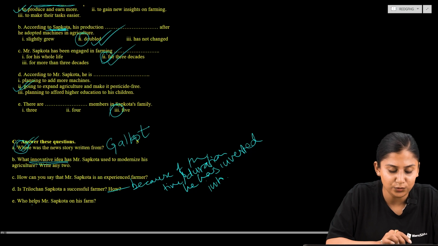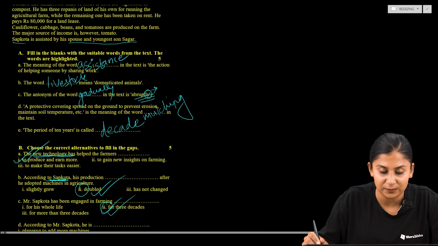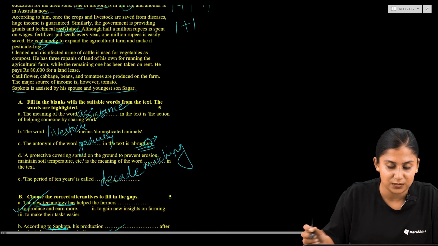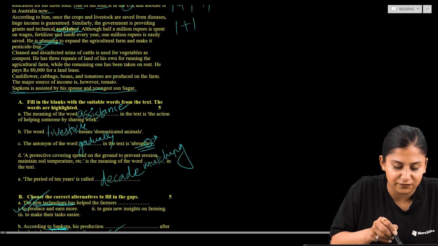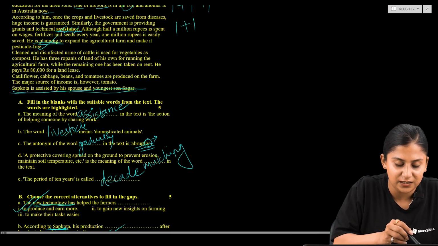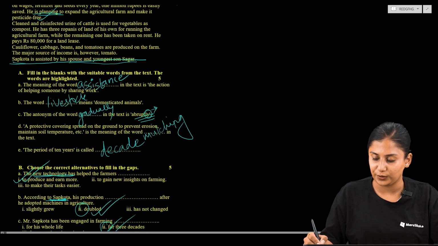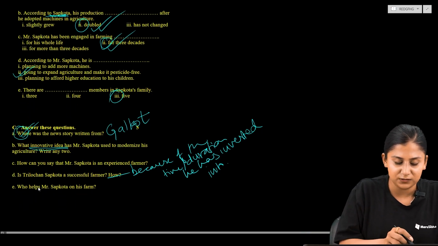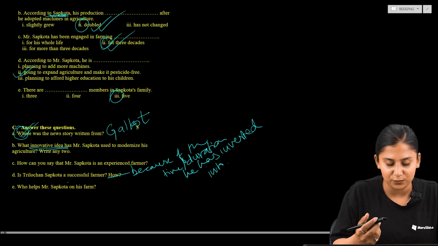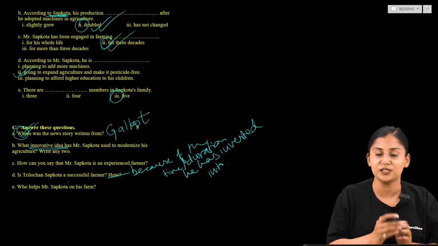So okay, now who helps Mr. Sapkota on his farm? Now let's find out the answer. Here the answer is in the very last line, and the last line reads: Sapkota is assisted by his spouse and the youngest son, Sagar. So who helps Mr. Sapkota on his farm? Mr. Sapkota on his farm is helped by his spouse and his son, Sagar.